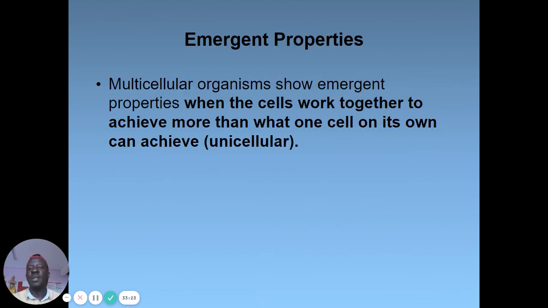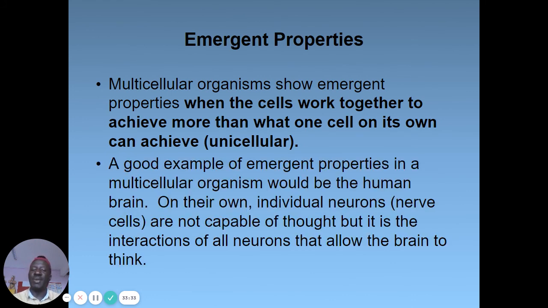So multicellular organisms show emergent properties when the cells work together to achieve more than what one cell could on its own. A good example of emergent properties in multicellular organisms would be the human brain.